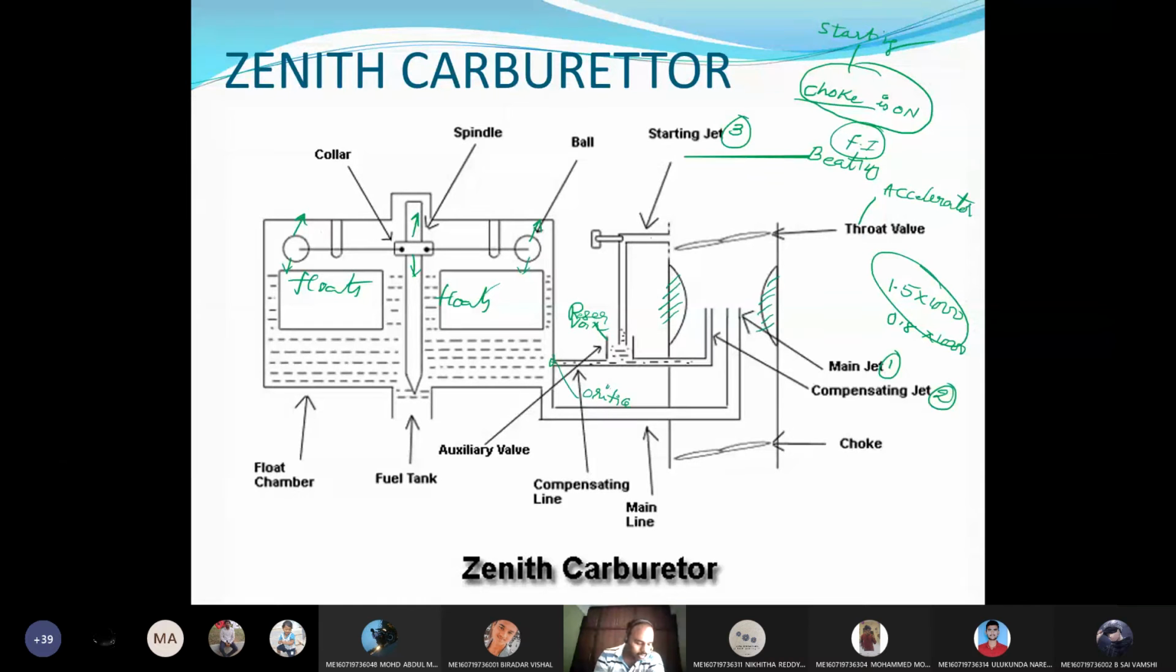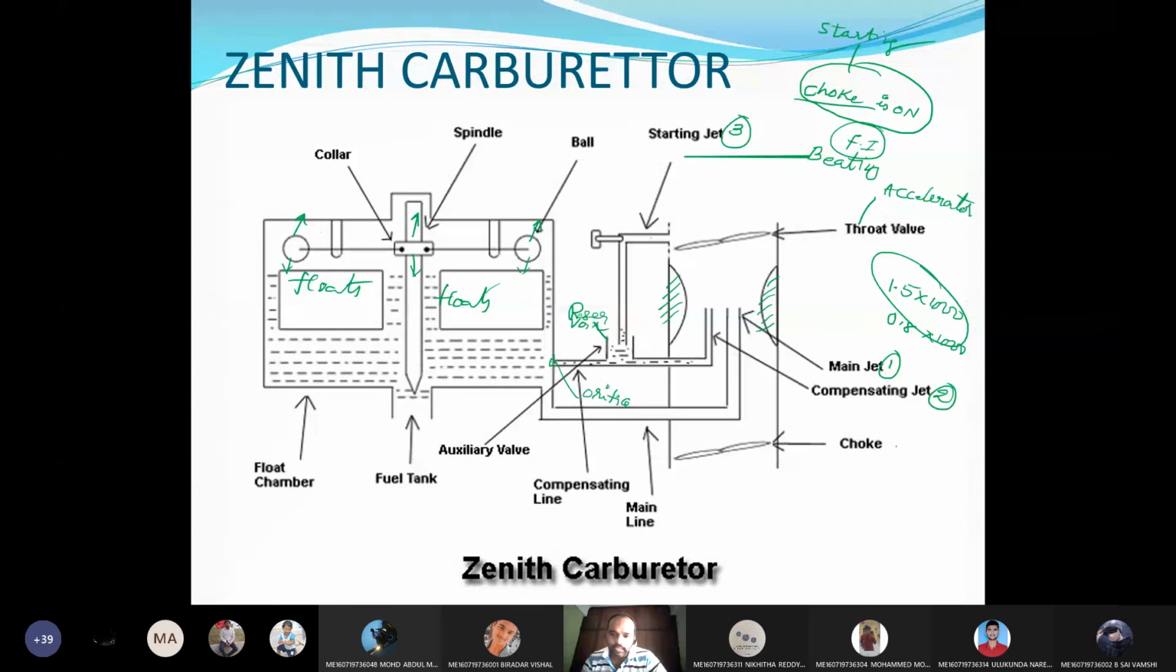Any doubt in the working, construction or parts of the carburetor? Sir, when we press the choke button, we accelerate. Yes, it will accelerate. Why? If you press the choke button, what will happen? A larger amount of petrol will be admitted and a smaller amount of air. Yes or no? Choke means restricting the passage.